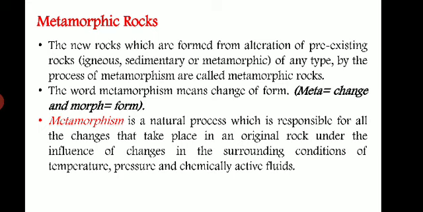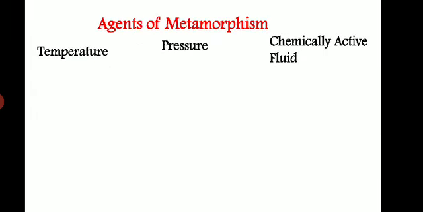Here we'll first see the agents of metamorphism, that is the temperature, pressure, and chemically active fluid. These are the three very important factors that are responsible for the process called metamorphism.